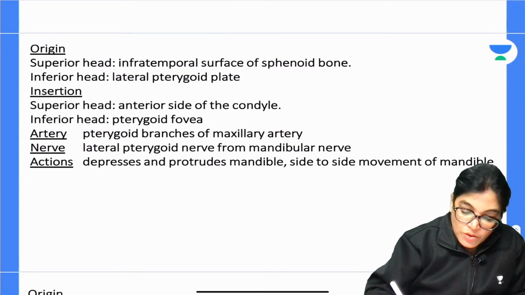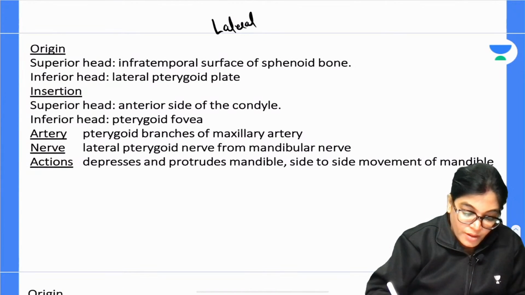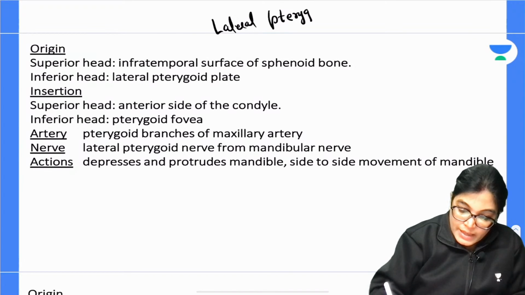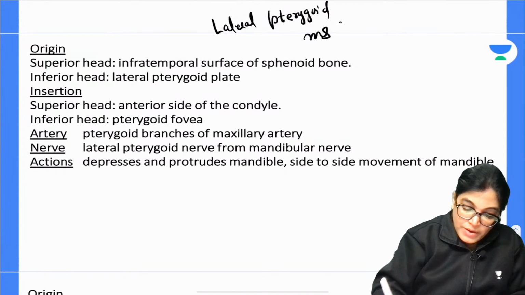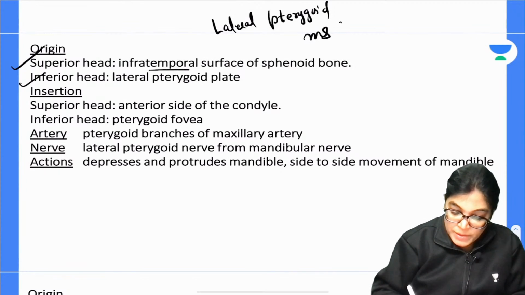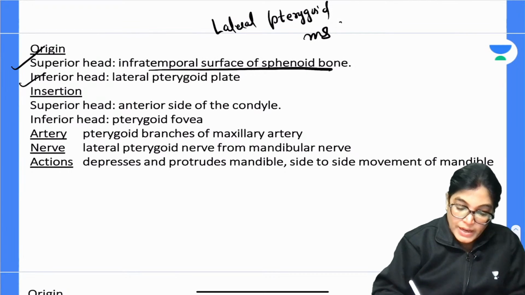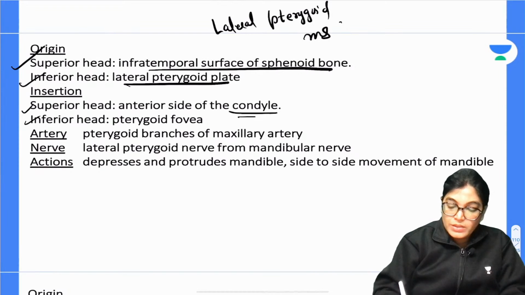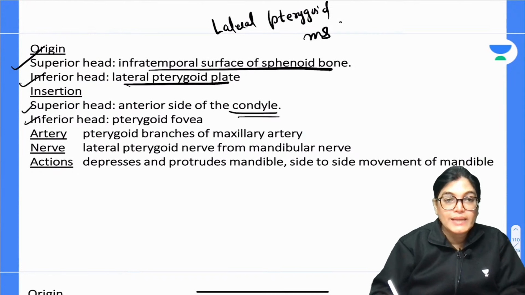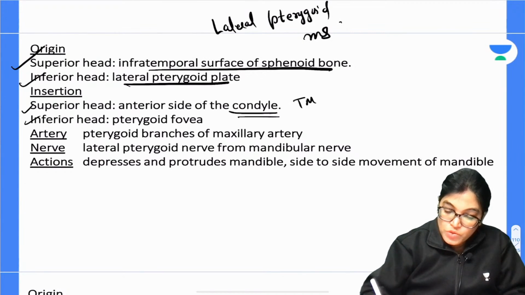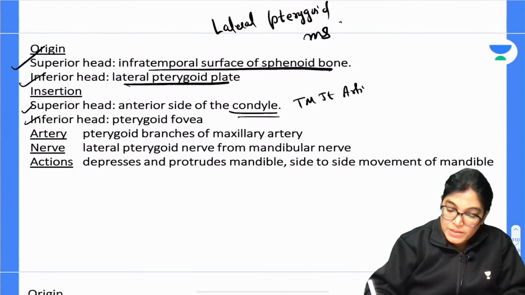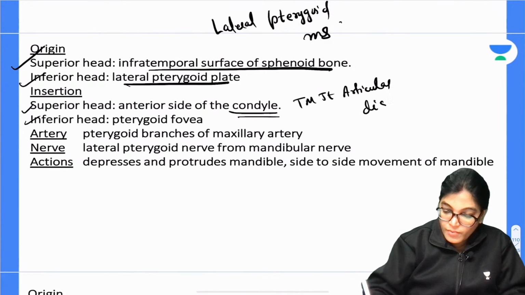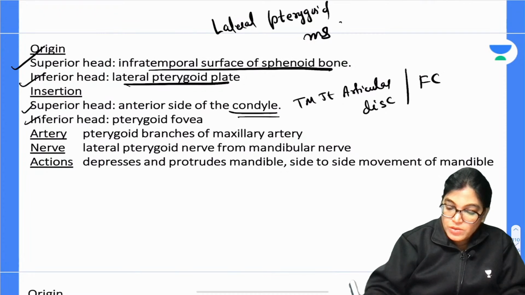The lateral pterygoid muscle originates, superior head from the infratemporal surface of the sphenoid bone, and lower head from the lateral pterygoid plate. The superior head inserts on the anterior aspect of the condyle and into the TM joint, articular disc and fibrous capsule of the joint.